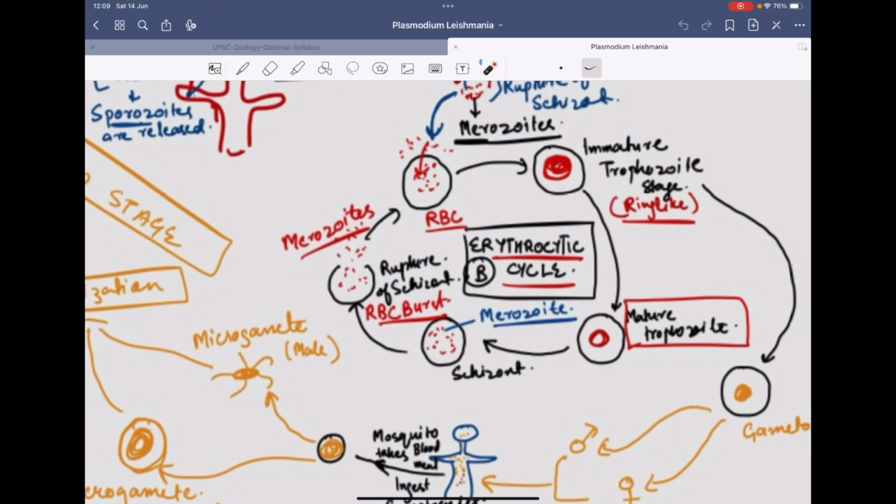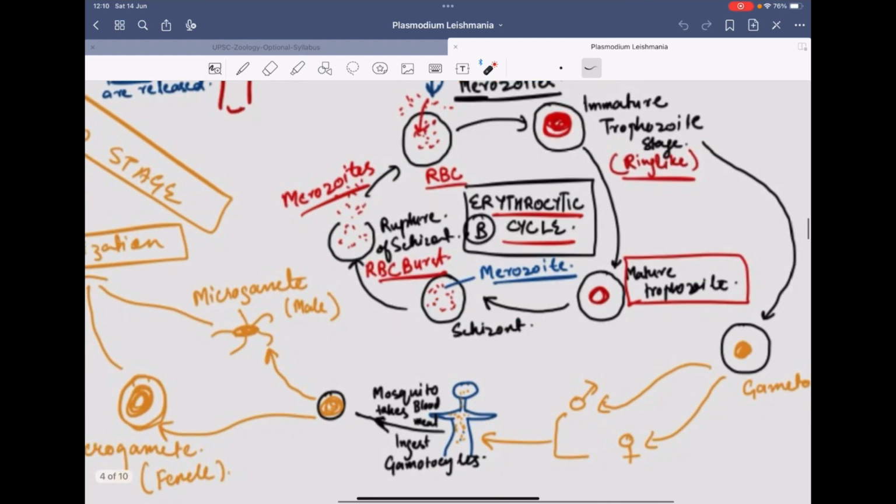Then it further divides and forms merozoites. These merozoites again rupture and go inside the blood, and they can even go back into the liver cell or infect other RBCs. So it will continue infecting the RBCs like this.